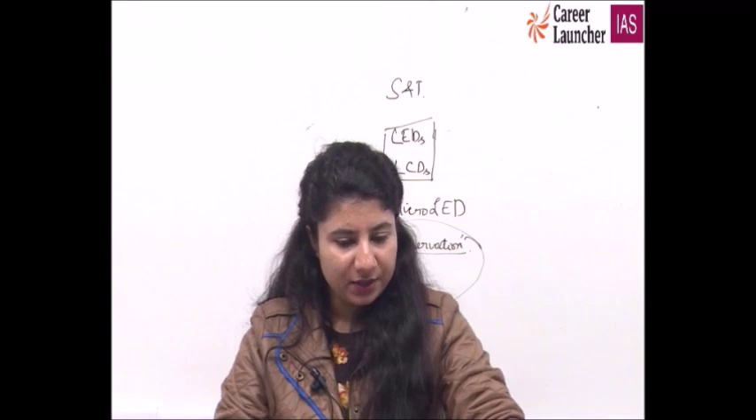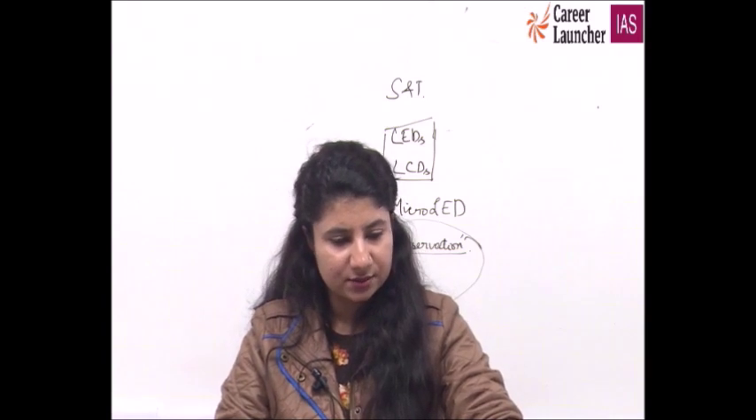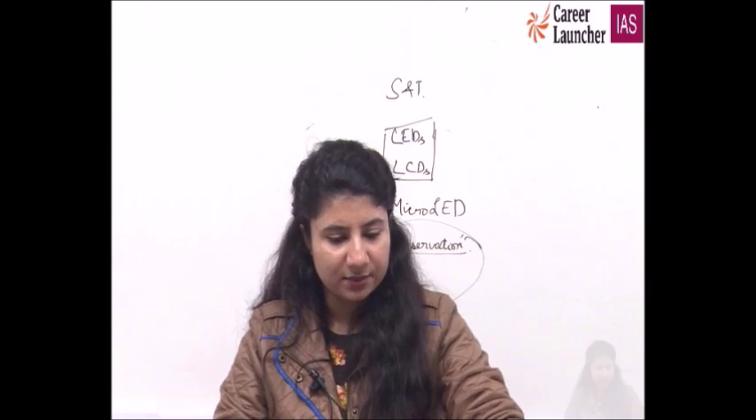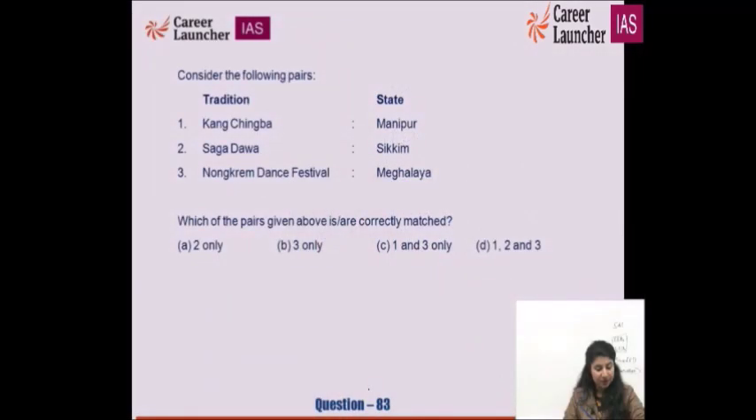Consider the following pairs, tradition and state. Kang Chingba Manipur, Saga Dawa Sikkim. Which pairs are correctly matched? And it is about the Nong Krem Dance Festival. Tradition, state. We have talked about traditional theatres today as well. So here, Kang Chingba is for Manipur, correct, Saga Dawa is Sikkim, correct, and the Nong Krem Dance Festival for Meghalaya is again 100% correct. You have to give more impetus to Ishan.